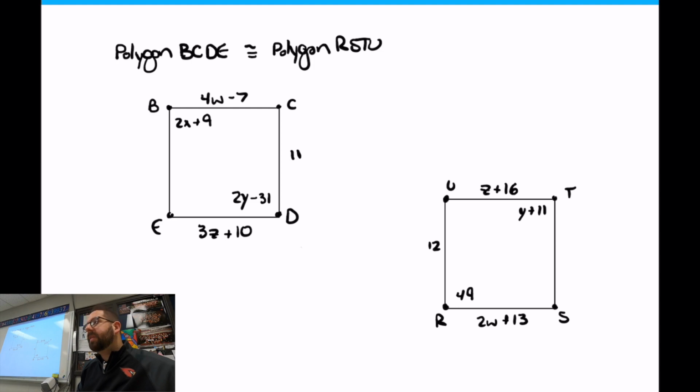Okay, so we have a polygon. They don't even say it's a quad. They just said polygon. Polygon BCDE and then polygon RSTU. And we have a bunch of variables here. We have an x, y, a w, and a z. And we have to see how to set these things up. Again, don't just look at the picture and go, well, these two are w's and these two are y's, don't do any of that. Go off the letter system up in the corner. So whatever they tell you.